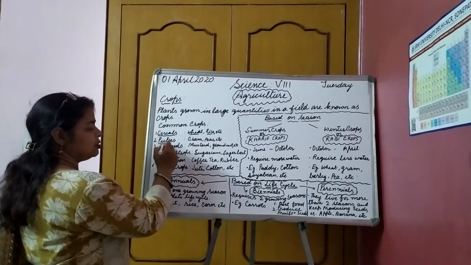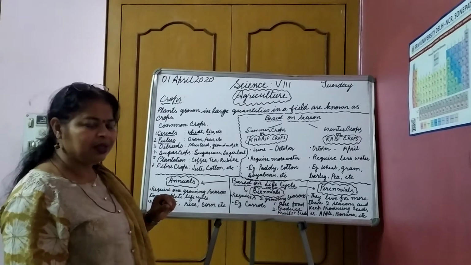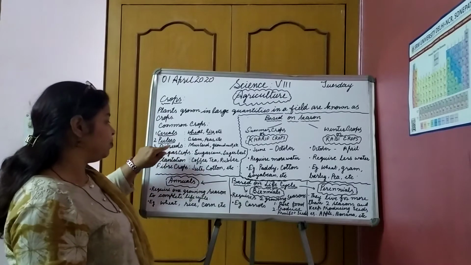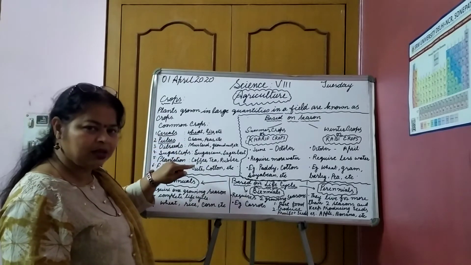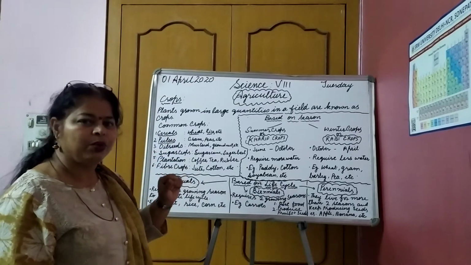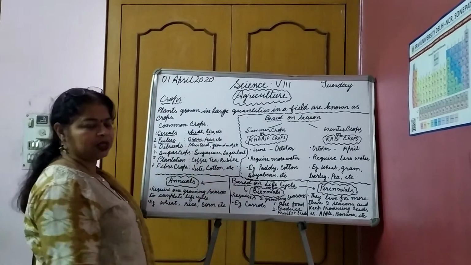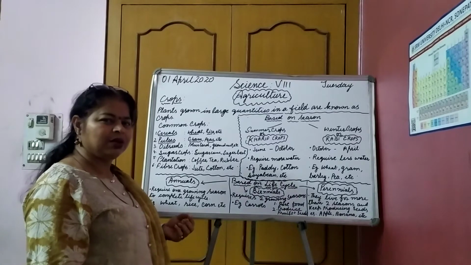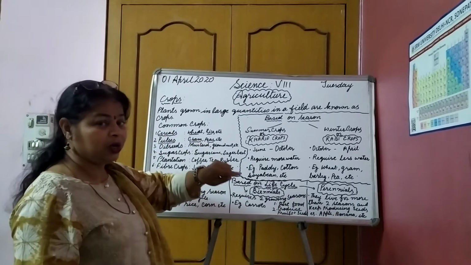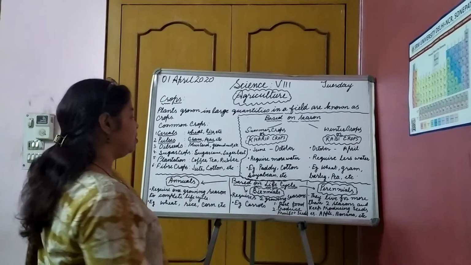Then another category of crops is pulses. What are pulses rich in? You have learnt in your previous classes. Pulses are rich in proteins, which means they are body building food. Examples: gram, peas, kidney beans, and lentils. These are all pulses, and they are rich in proteins.